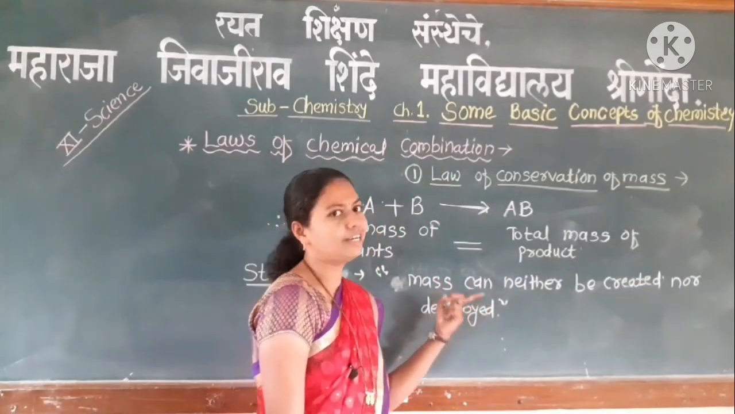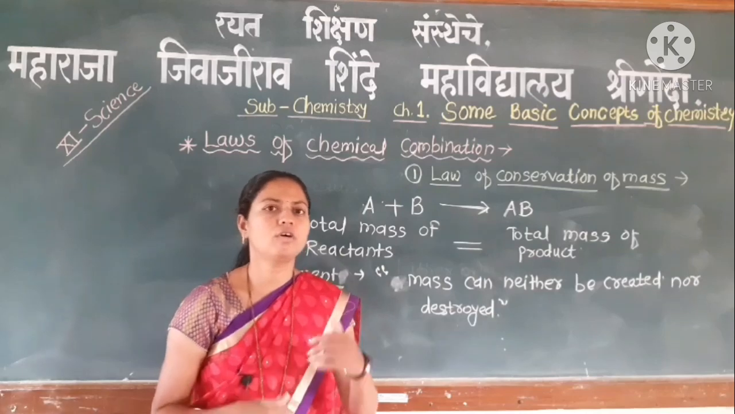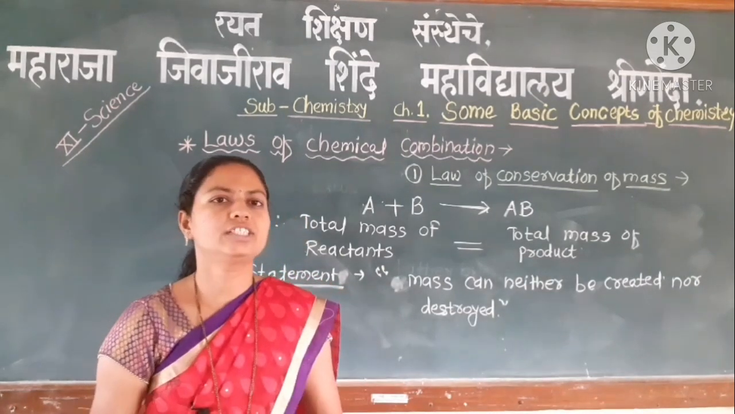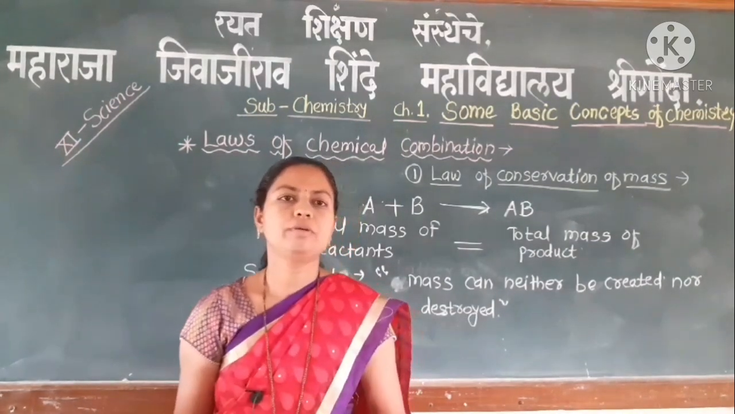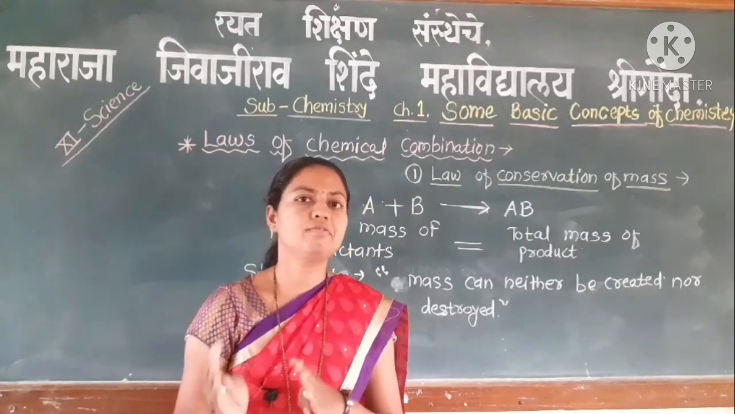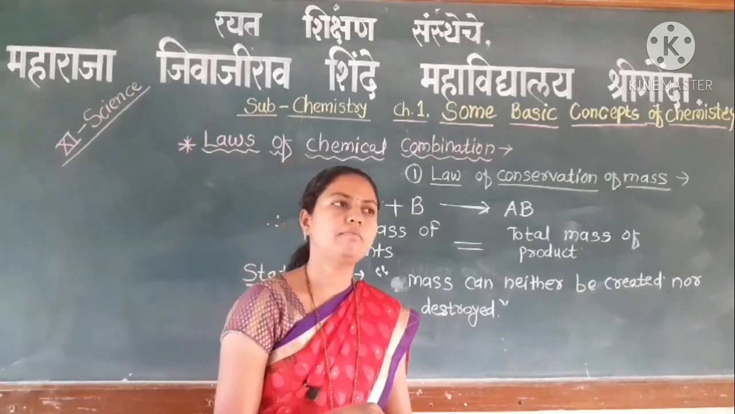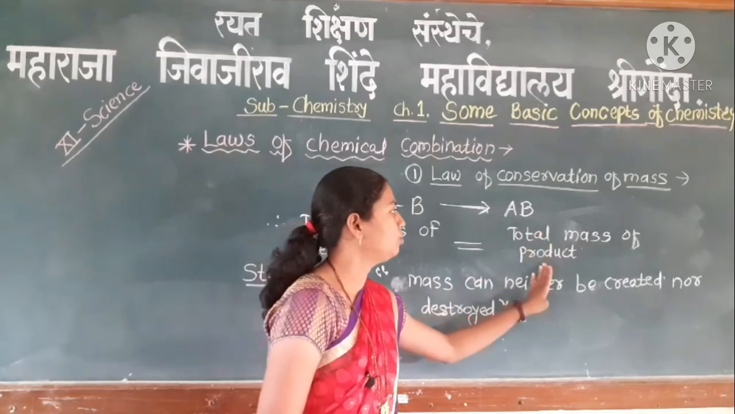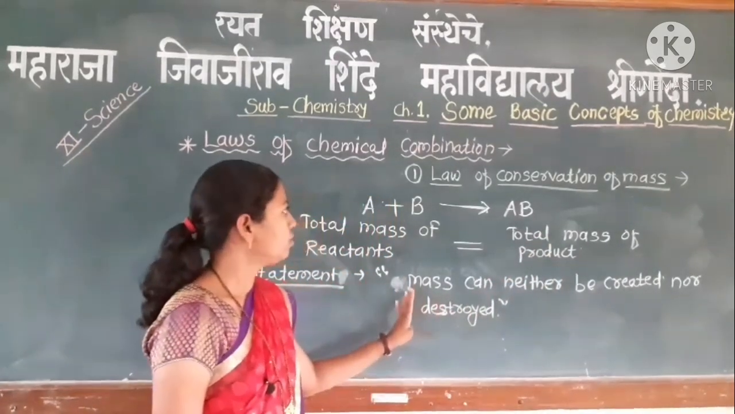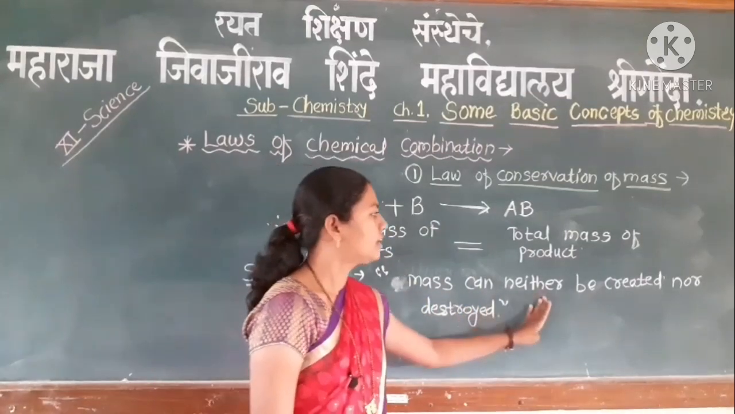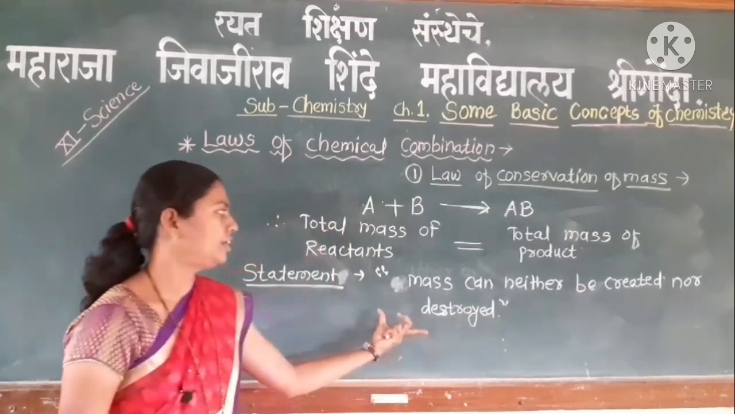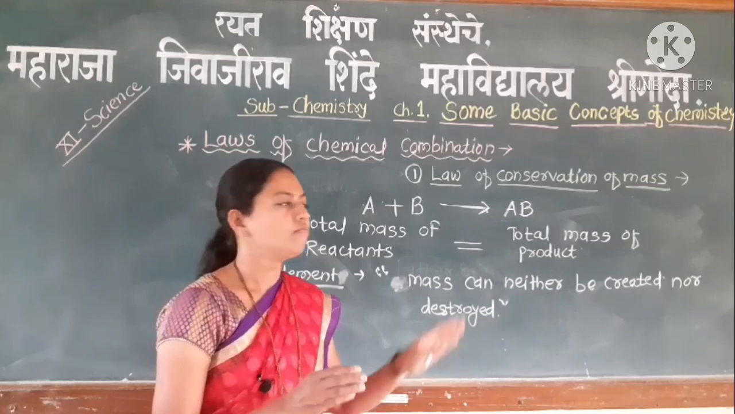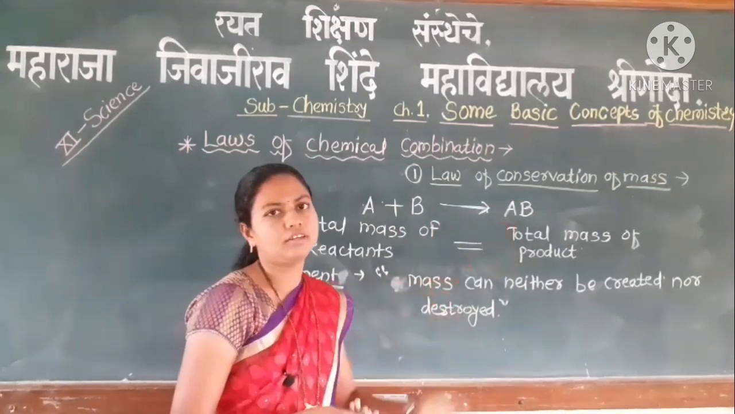It is the same statement we use for energy. We know that energy can neither be created nor be destroyed; it can be transferred from one form to another. Exactly the same: the total mass of reactants is exactly equal to the total mass of products, because mass can neither be created nor be destroyed. It can be transformed from one compound to another compound.